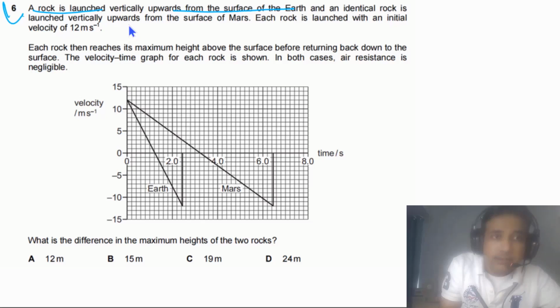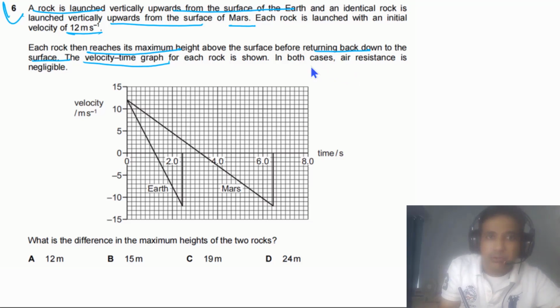Question 6 says a rock is launched vertically upwards from the surface of Earth. An identical rock is launched vertically upwards from the surface of Mars. Each rock is launched with an initial velocity of 12 meters per second. Each rock reaches its maximum height above the surface before returning back down to the surface. The velocity time graph for each rock is shown. In both cases air resistance is negligible. We need to find out the difference in the maximum heights of the rocks.